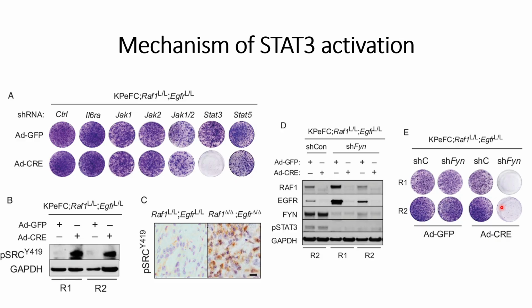So I hope you understood how they checked the mechanism of STAT3 activation, and they found that the SRC family kinase plays a role towards this STAT3 activation, and it is the activated STAT3 that provides the resistance against cell death, whether RAF1 and EGFR are present or not present. That is seen from this panel E. So I hope you understood these results that helped them to find out the mechanism of STAT3 activation.